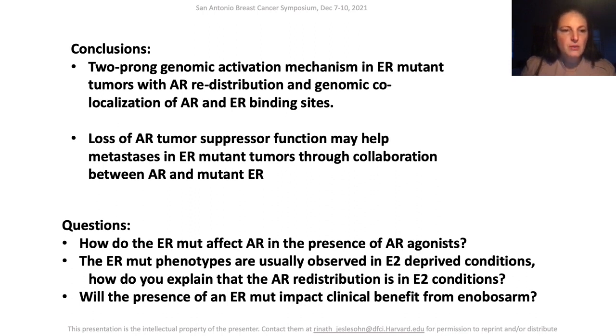How do the ER mutations affect ER in the presence of AR agonists? The ER mutation phenotypes are usually observed in E2-deprived conditions. How do the authors explain that the AR redistribution was seen in E2-stimulated conditions? And lastly, will the presence of an ER mutation impact clinical benefit from enobosarm?